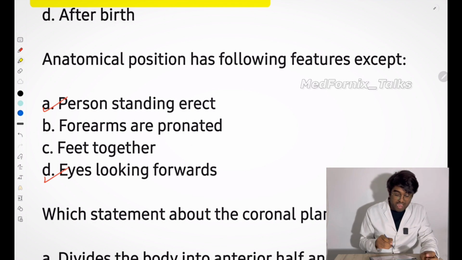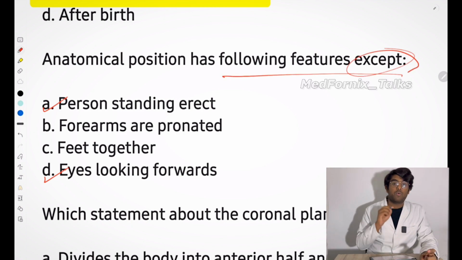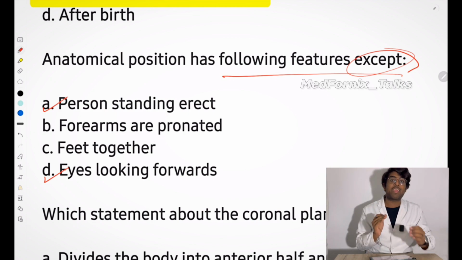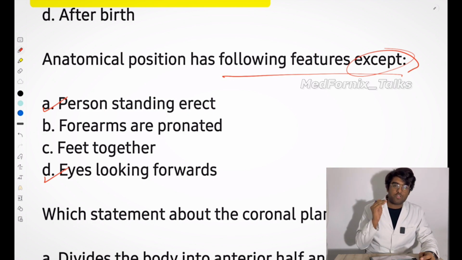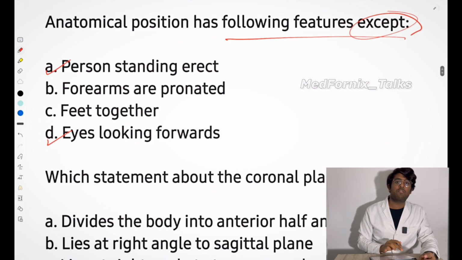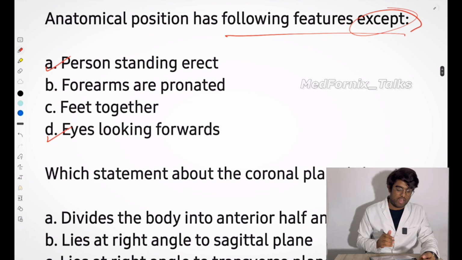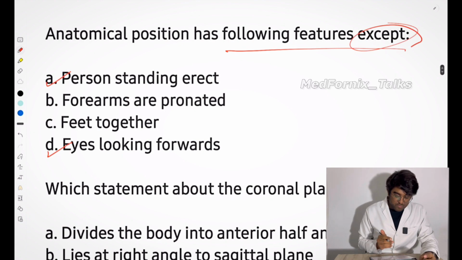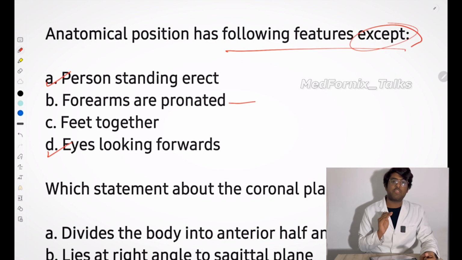Read the question well. In the question, they have asked you specifically for the following features except. You have to focus on the exception here, not the characteristics, right? The person standing erect is not an exception, it is a characteristic. Next, I have told you that eyes look forward, it is also a characteristic. Next one, forearms are pronated. Let it be there for now. And feet together. Feet are always together, right?